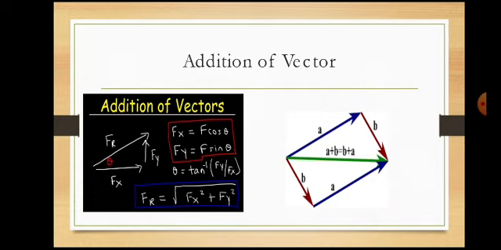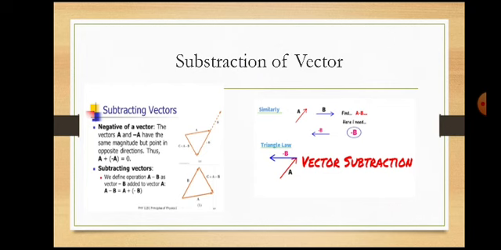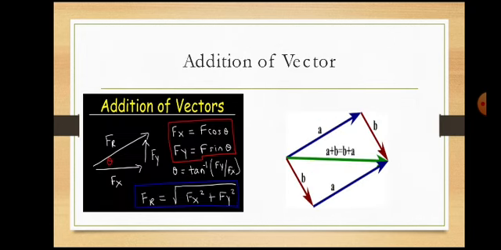So Fx square plus Fy square gives the resultant of a vector. Here, addition of vectors obeys all the laws. For example, it obeys the commutative law: A plus B equals B plus A.